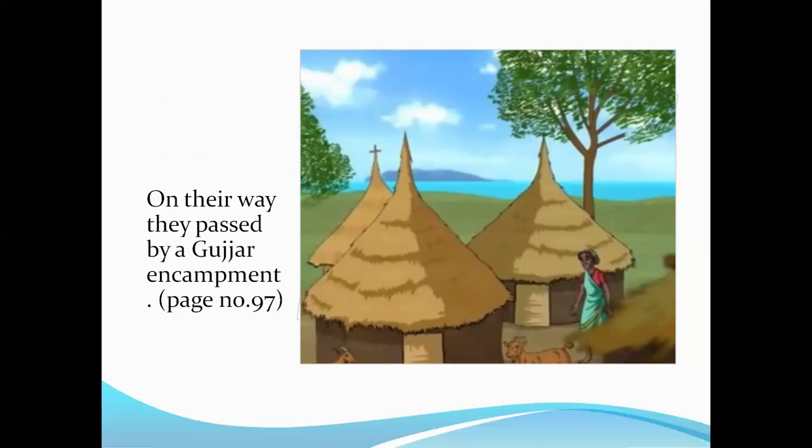Now on page number 97, it is stated in the last paragraph that these Gujars were junglis. Okay, now it does not mean that the others were modern compared to them. However, here it is stated that the Gujars were junglis, all right? Why? Because for countless centuries, their forebears, meaning their ancestors, had lived like this.